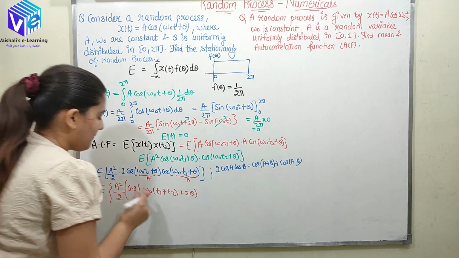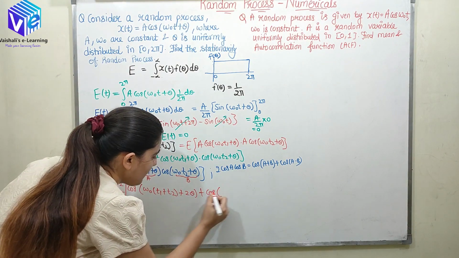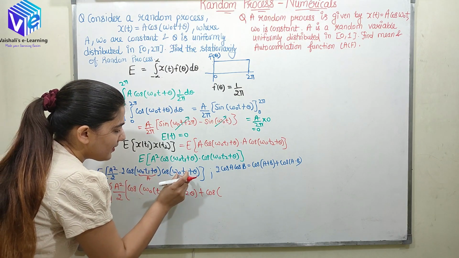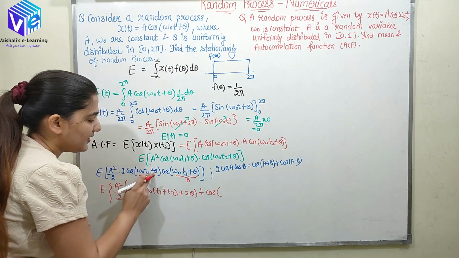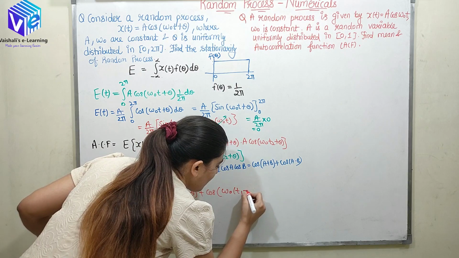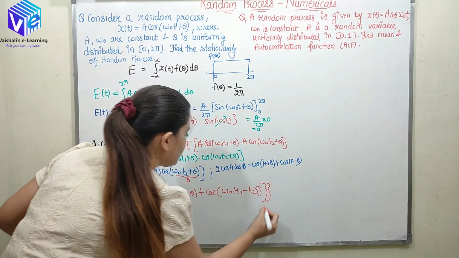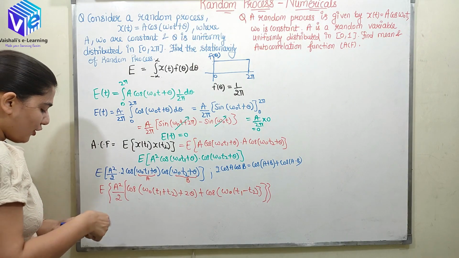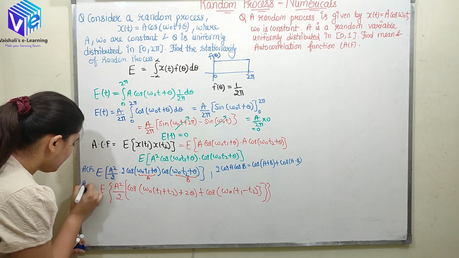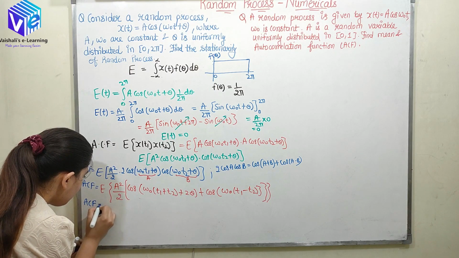So this is A plus B, plus cos of A minus B. So here I have omega naught t1 plus theta, omega naught t2 plus theta. Theta and theta will get cancelled out, and here I'll be having omega naught t1 minus t2. So this is my autocorrelation function. So here I'll be denoting it with ACF, here also ACF. So now I just need to simplify it.